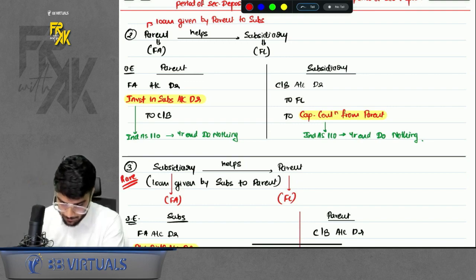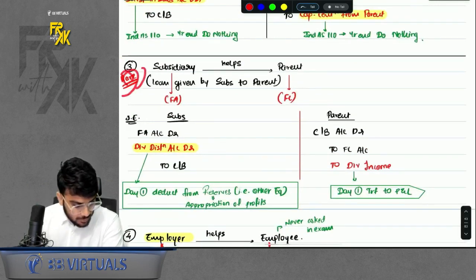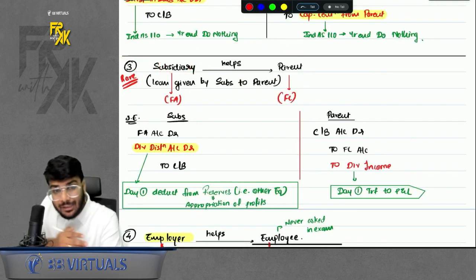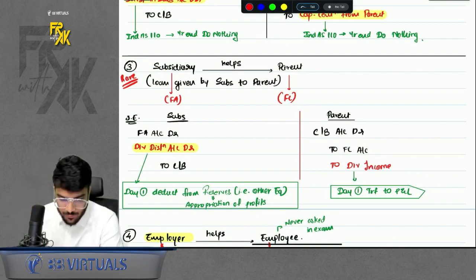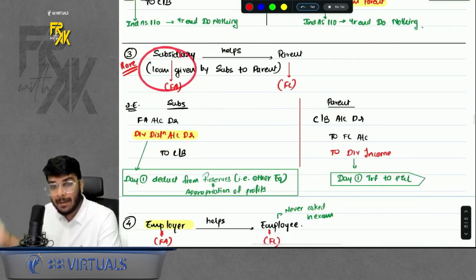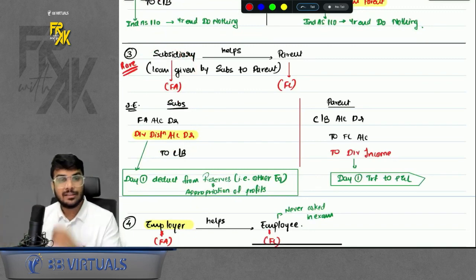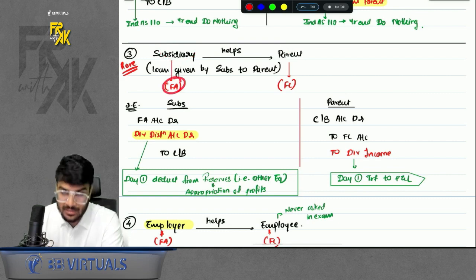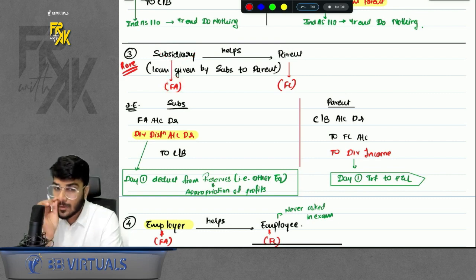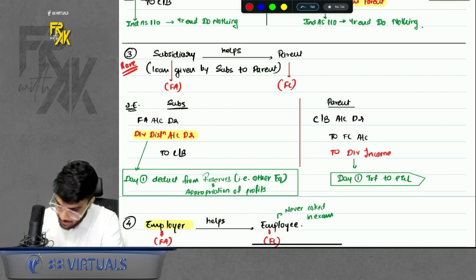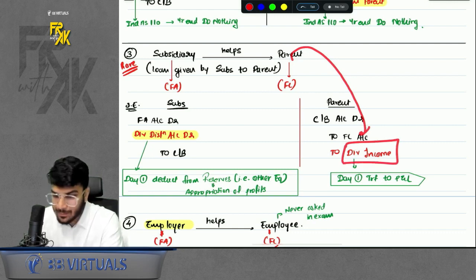Simple, right? Okay. Our rare case is also there, where they say, what if subsidiary helps the parent? What if subsidiary gives the loan to parent? In the above case, what was happening? Parent was helping subsidiary. But what if subsidiary is helping parent, subsidiary gives loan to the parent? Then what will happen, sir? In that case, when subsidiary helps the parent, for subsidiary it is a financial asset, and the difference will come on the debit side. So now subsidiary will not say investment in parent. No. Subsidiary will say dividend distribution. Right? Likewise, the difference for parent will be dividend income.